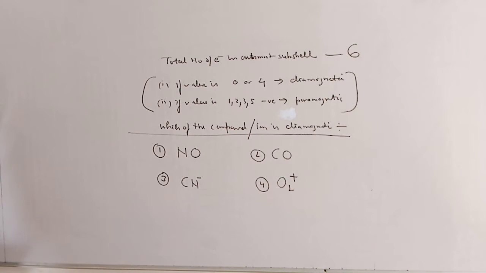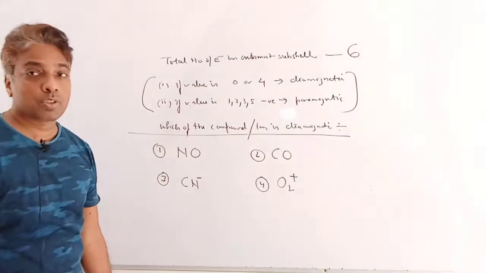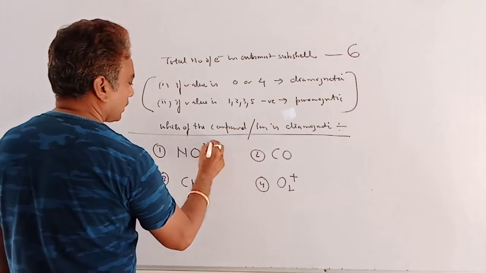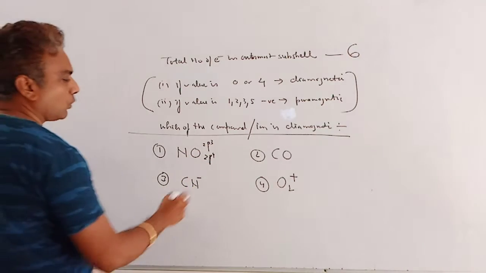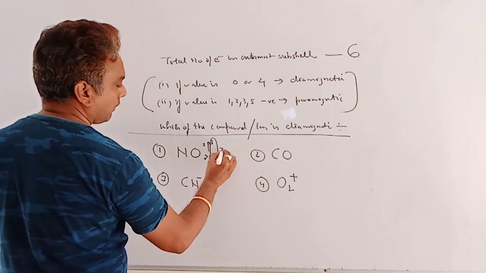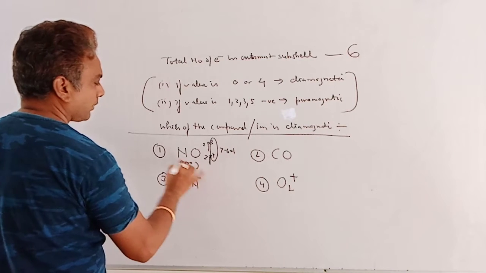So by using the shortcut method we can easily determine which one is dia and which one is para. Here is nitrogen, so the outermost configuration is 2p3, and oxygen's outermost configuration is 2p4. So the total number of electrons in the outermost shell is 7. 7 minus 6 is 1, so it will be paramagnetic. Clear?